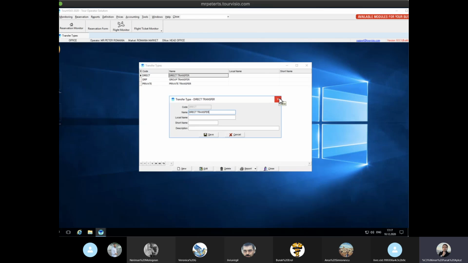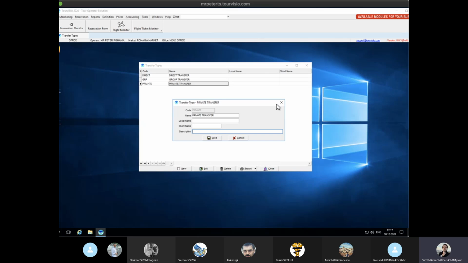But also, a little detail: if we enter a one-sentence description under private transfer, it will be more meaningful. For example, maybe it's not important for now, but in the future our clients might check it and look at why it's the private transfer, because our default package option will be group transfer. And they will see.